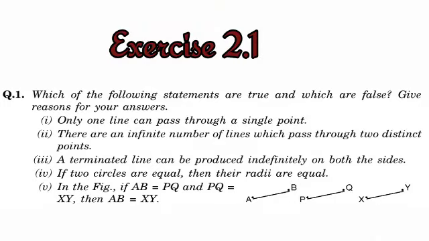Today's topic is Introduction to Euclid's Geometry. Exercise 2.1. First question is, which of the following statements are true and which are false? Give reasons for your answer. In this first one, only one line can pass through a single point. Second one is, there are an infinite number of lines which pass through two distinct points.